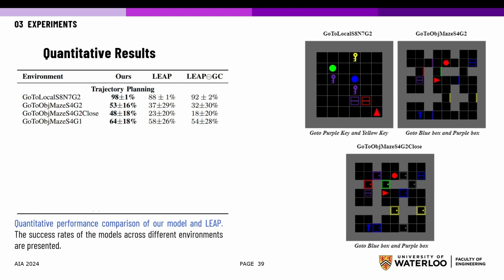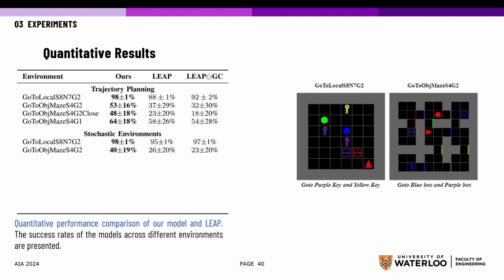Notably, in smaller environments like GoToLocal, LEAP struggles with a lot of stalling actions and takes longer to reach the goal. In contrast, our goal augmentation module prevents the agent from stalling. Since both models are iterative planners, they are also able to adapt to stochastic environments, where we map the left and right actions to other actions with uniform probability. Our model still performs equivalently to its deterministic counterpart.